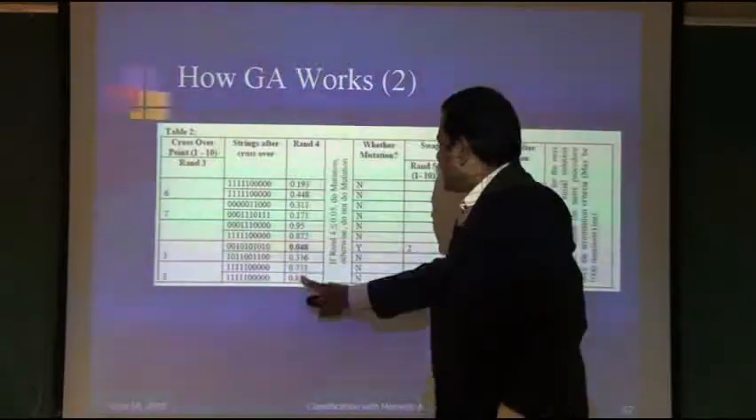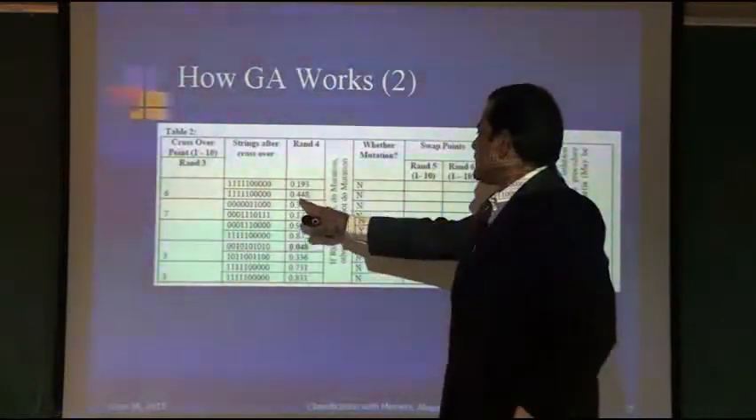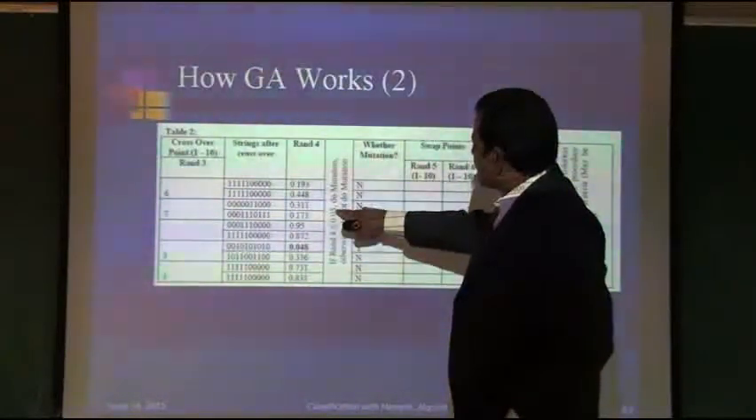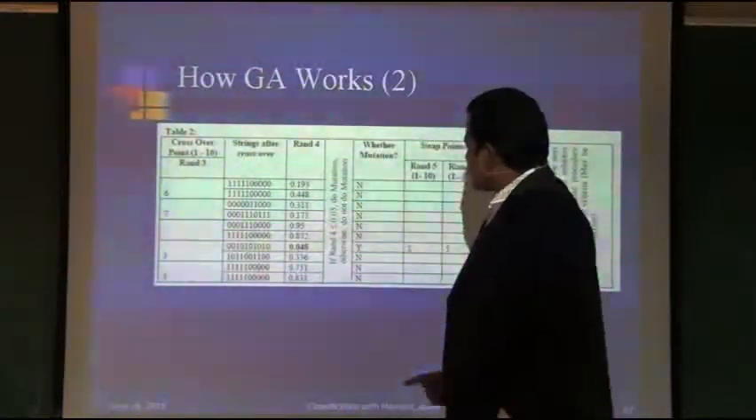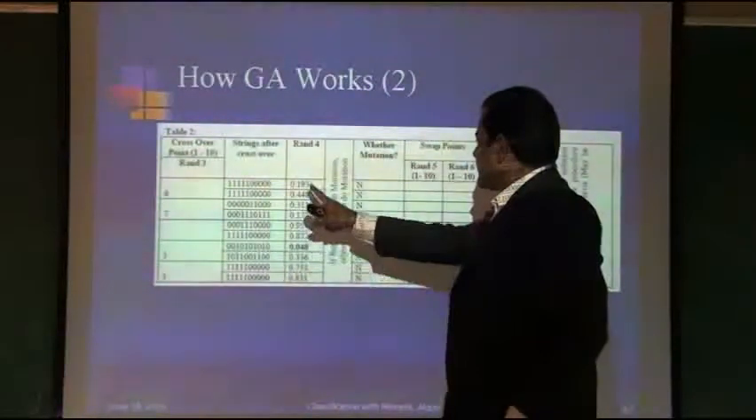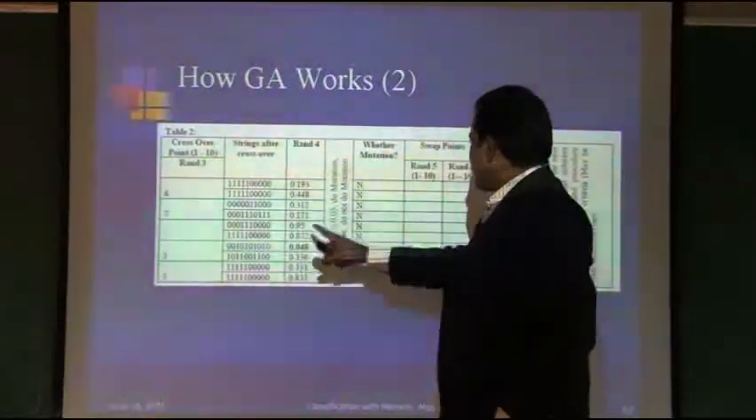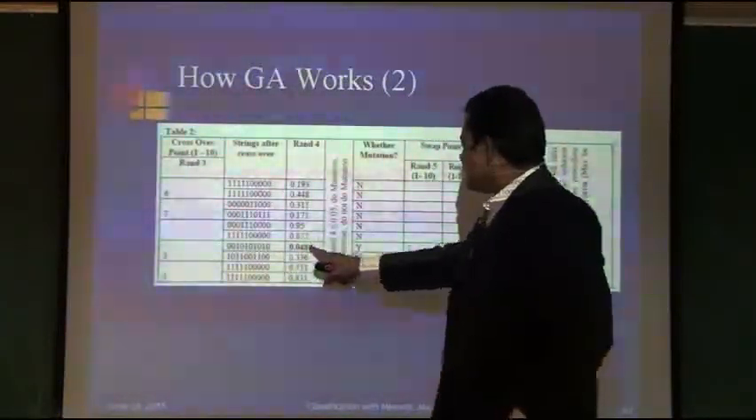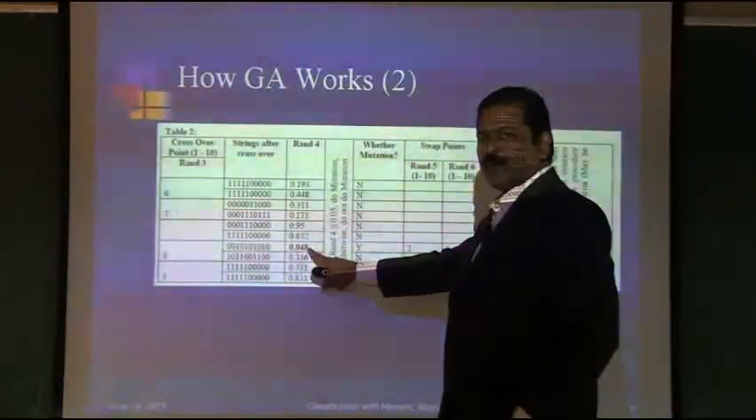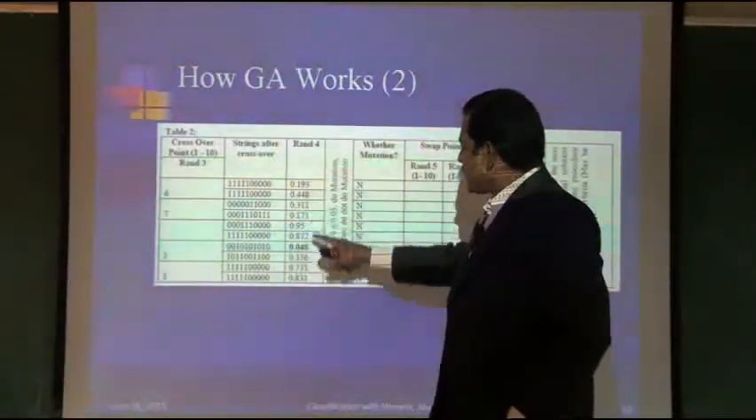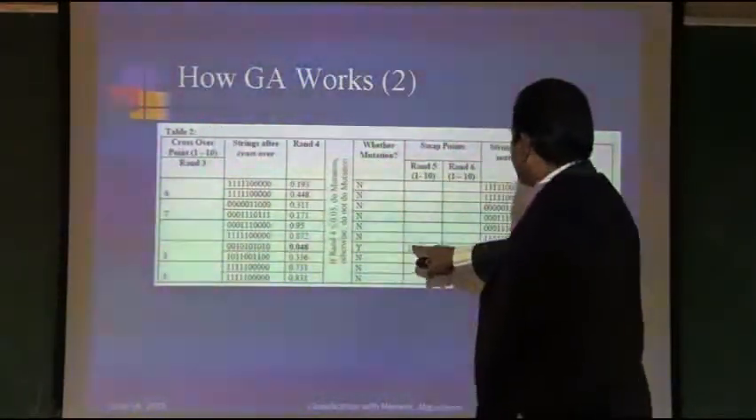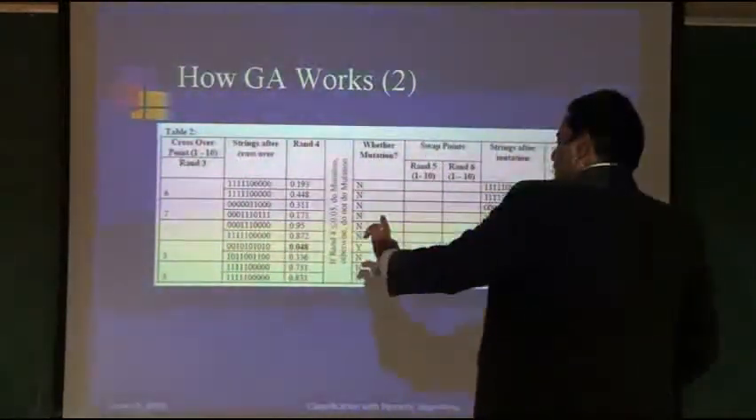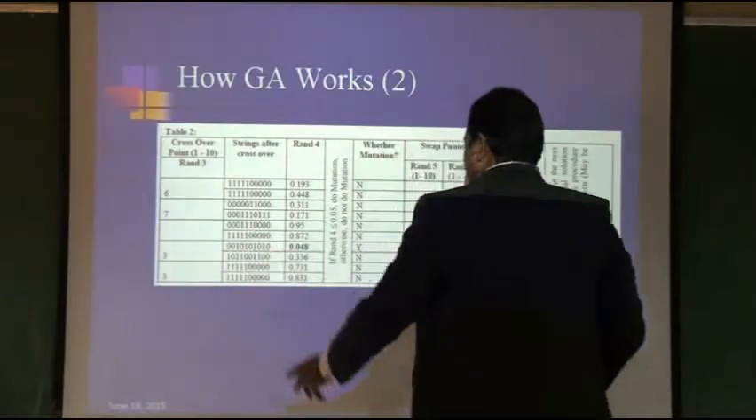Again we will create random number 4: 0.193, 0.448. If random number 4 is less than or equal to 0.05, then do mutation, otherwise do not do mutation. Is it less than 0.05? No. Less than 0.05, no. Only for this one is it less than 0.05. All the others are more than 0.05. So we will do mutation only here, between the second and fifth positions, which get flipped.